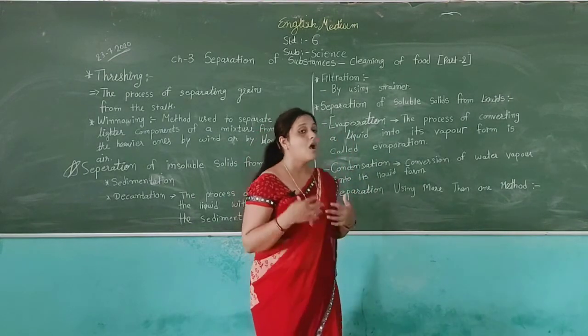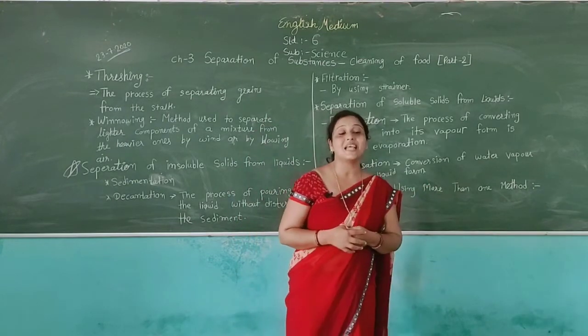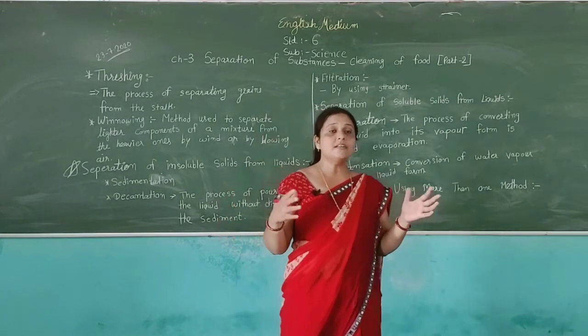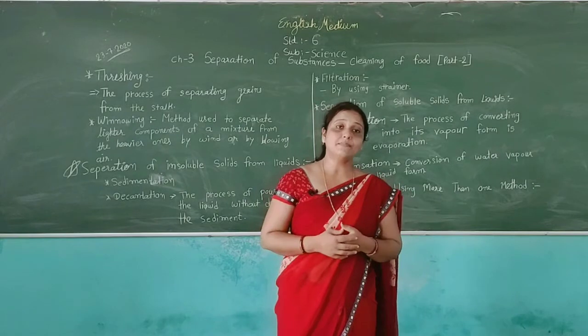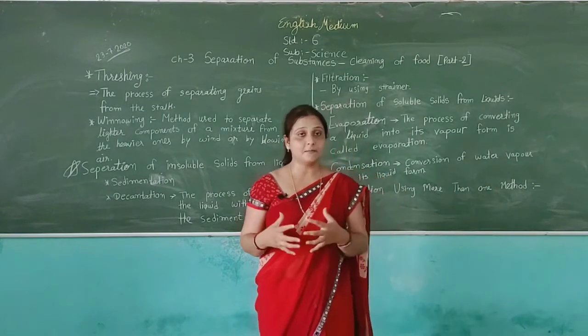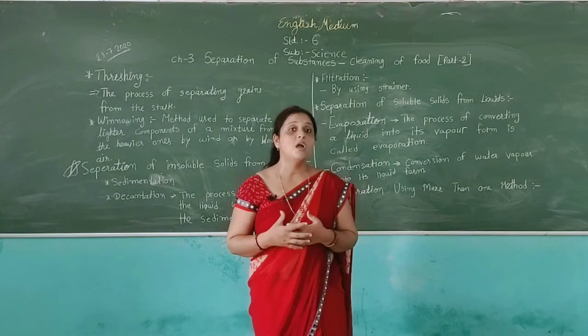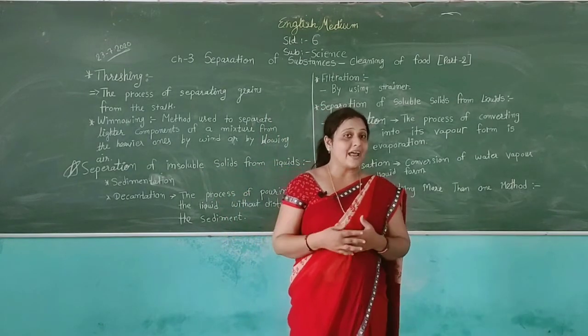Then, why do we use more than one method to separate substances? Students, when we use different methods of separation, we can sometimes get useful components. For example, from crude oil we get diesel, petrol and kerosene.